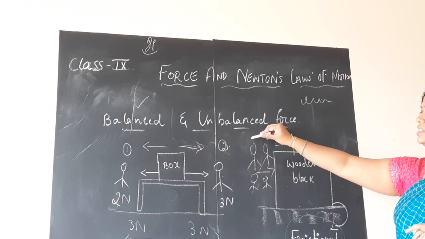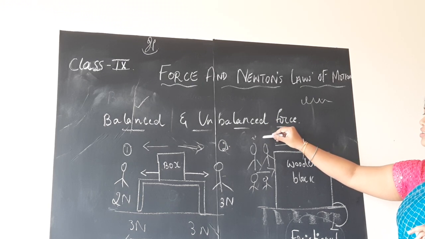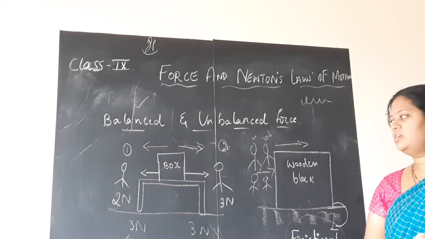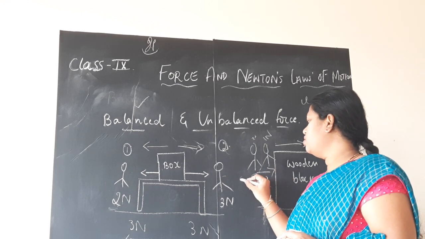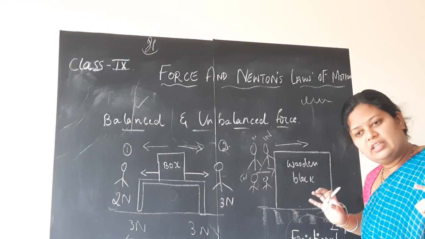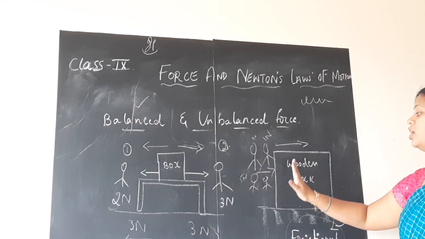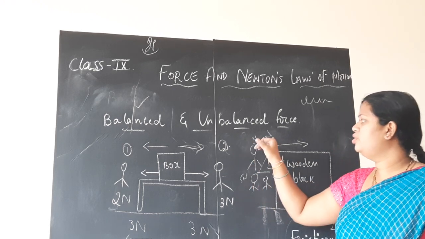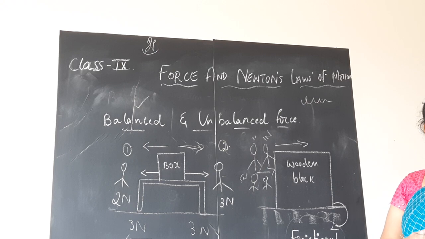One more point. See, if the first person applies 2 Newton, the second person may apply only a force of 1 Newton. He may be a very weak person. The third person may be very strong. He may apply a force of 5 Newton. So these 3 persons together are pushing the wooden block. It means the forces will get added up, like 5 Newton, 2 Newton, 3 Newton, so 8 Newton of force is acting.